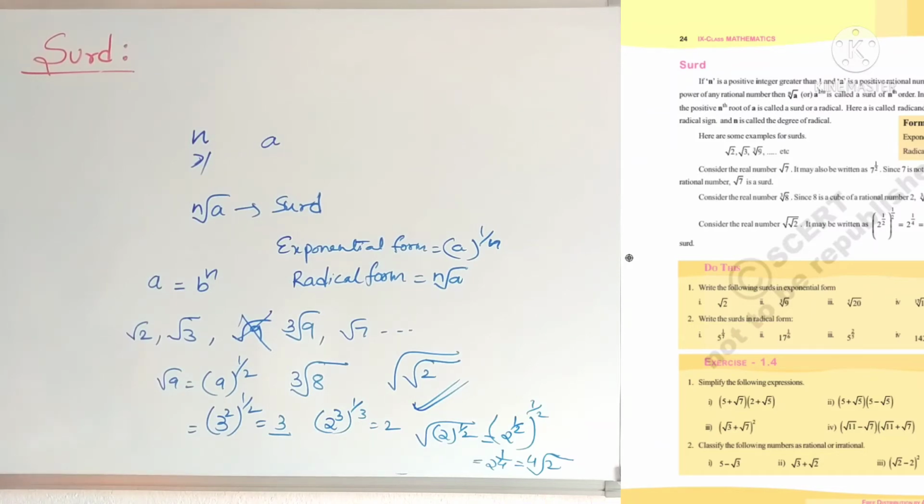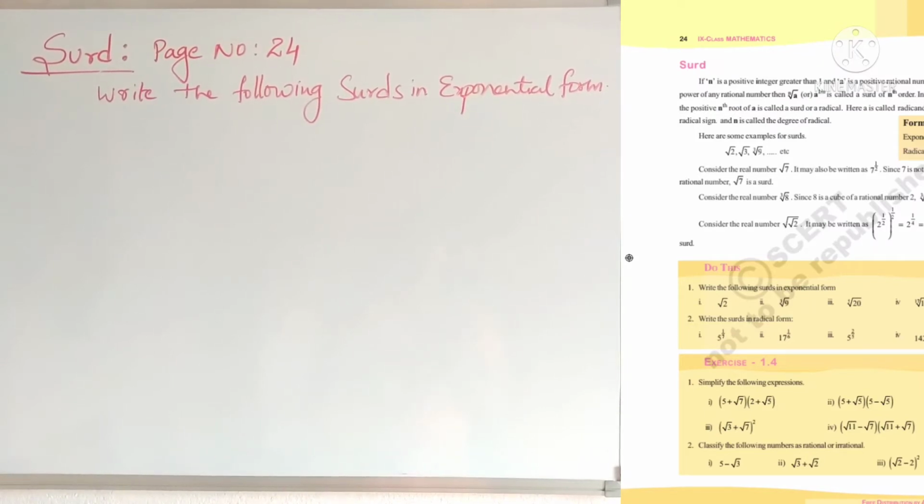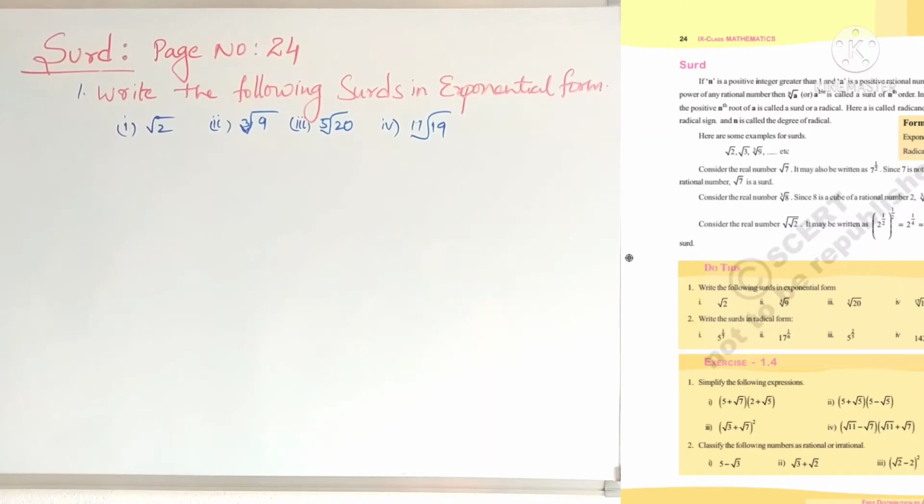Now we will do these problems on page number 24. Try this problem. First one: write the following surds in exponential form. Here 4 problems are given.